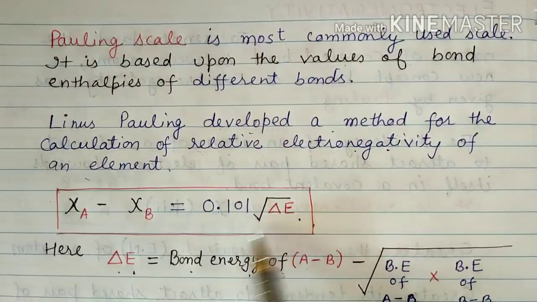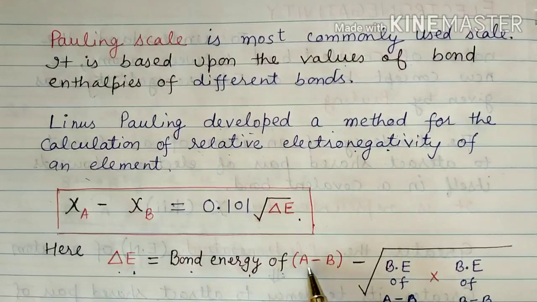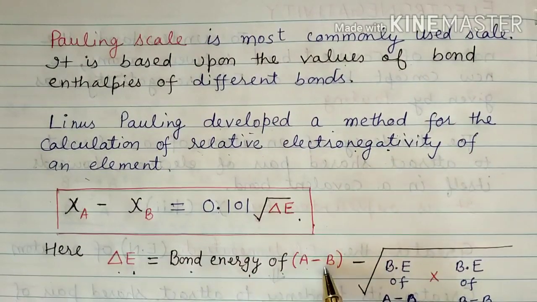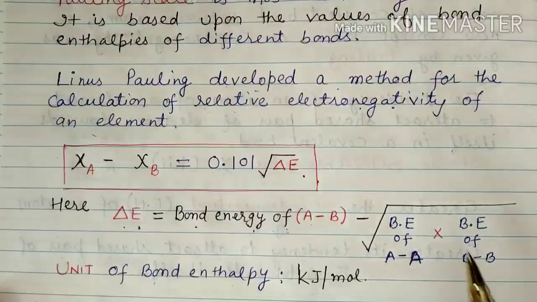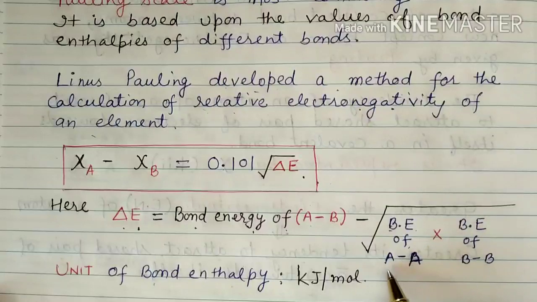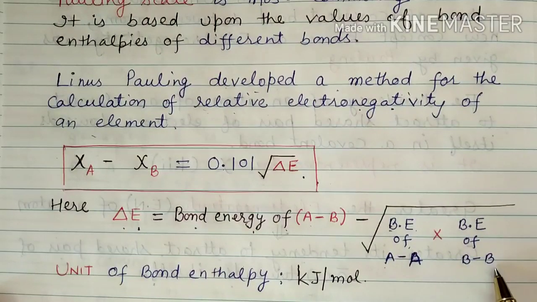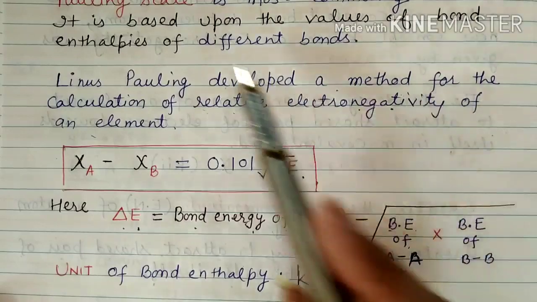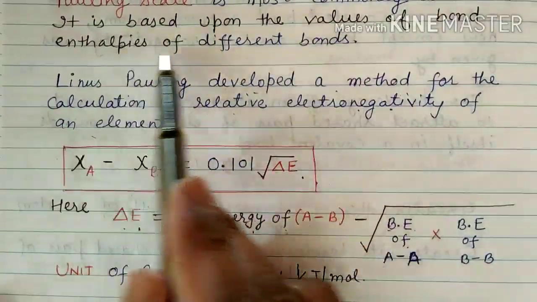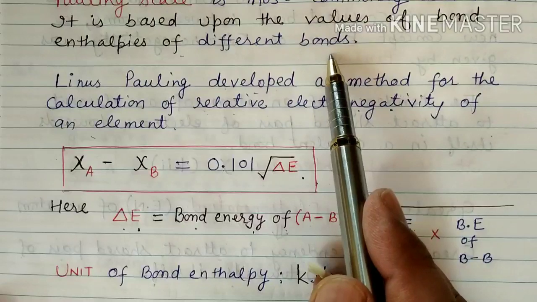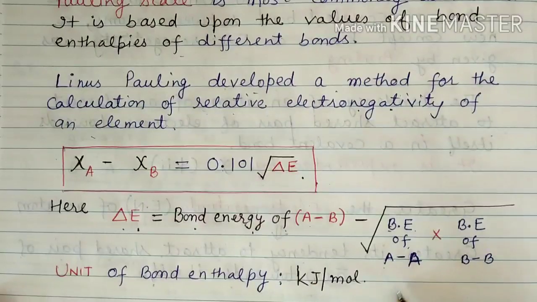Now what is delta E here? Delta E is the bond energy of the AB bond minus the square root of the bond energy of the AA bond multiplied by the bond energy of the BB bond, right? It is based upon the bond enthalpy of different bonds. We have two types of bond, one is the AA bond, another is the BB bond.